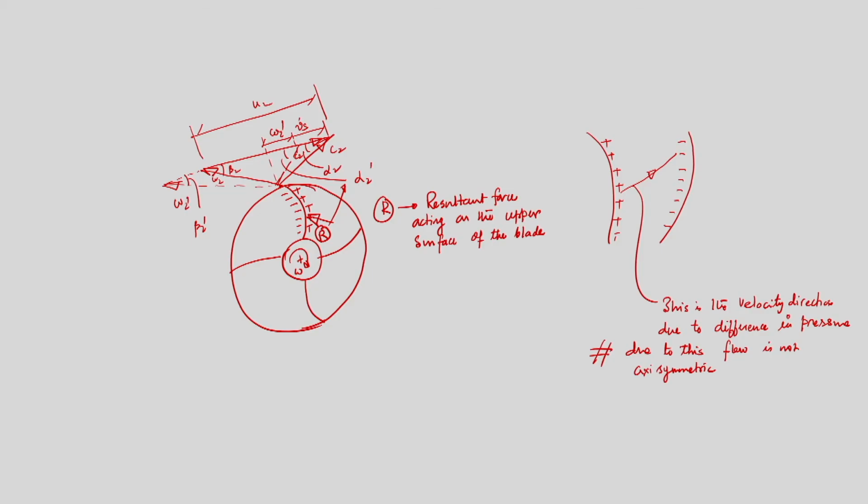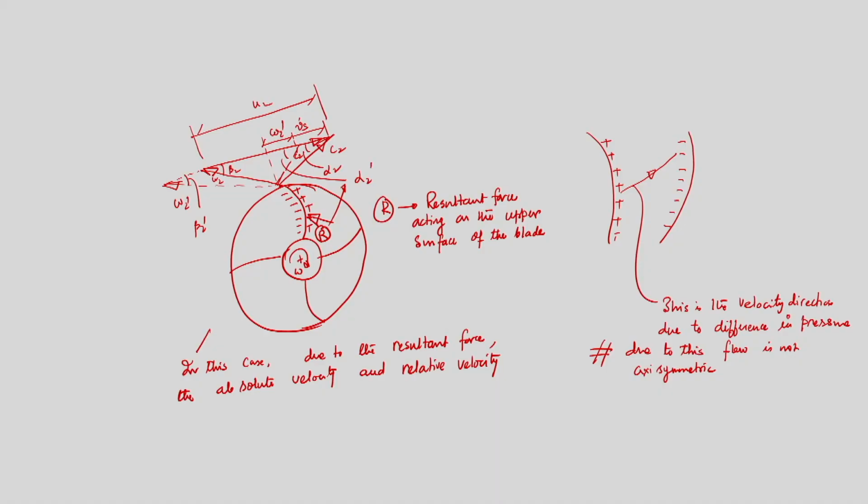Now, in this case we can say that due to this resultant force, the absolute velocity and relative velocity change. Here the resultant force is acting on the upper surface of the blade.